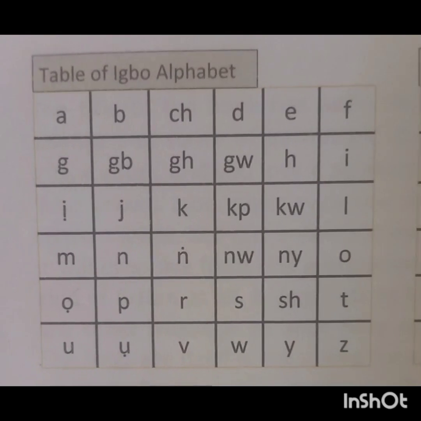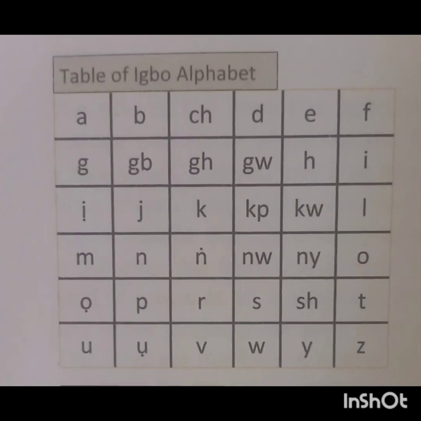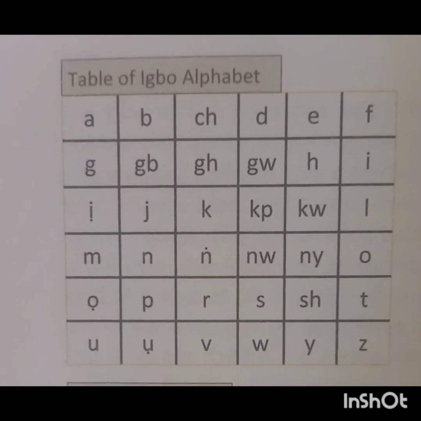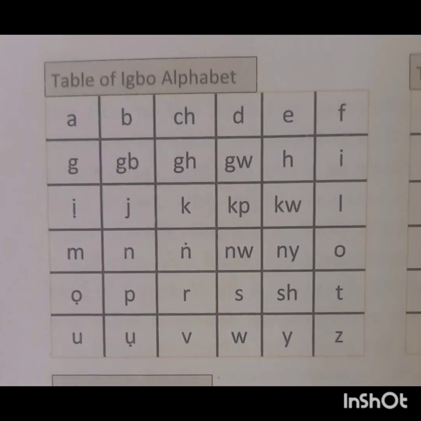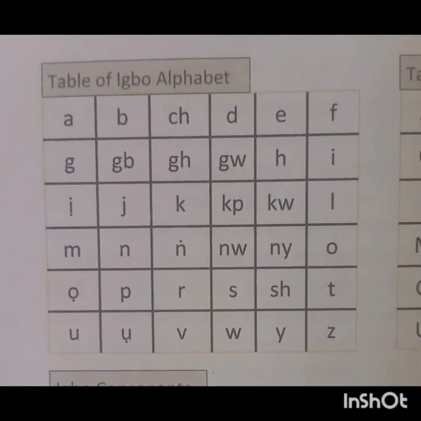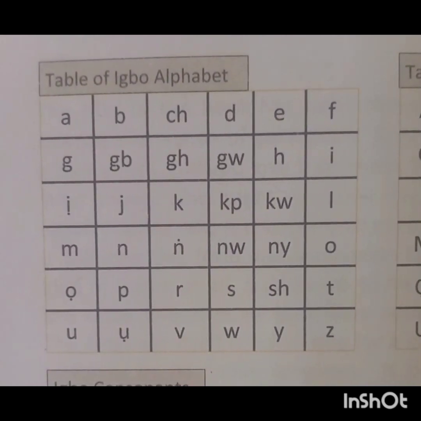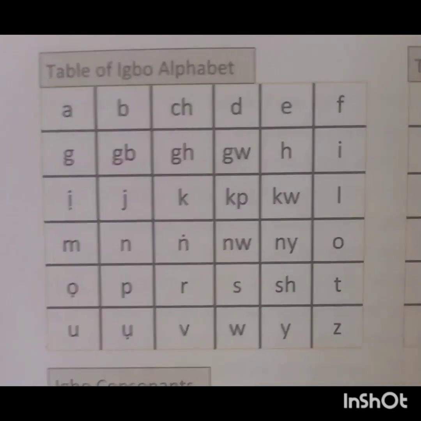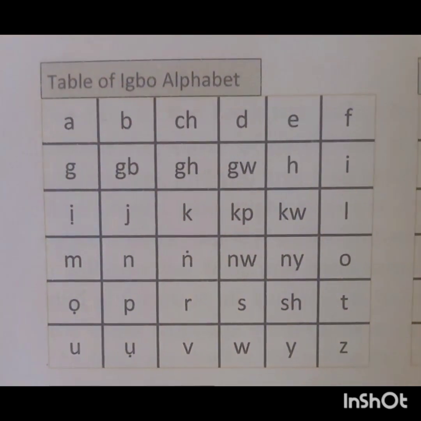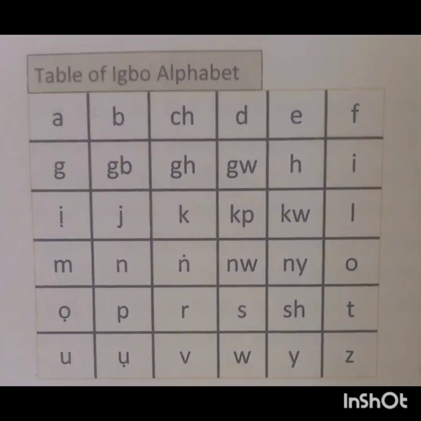This is part 4 of this program, Igbo Amaka, the spoken Igbo. In the last video, which is part 3, we started discussing the Igbo alphabets, and we stopped at H in that video.